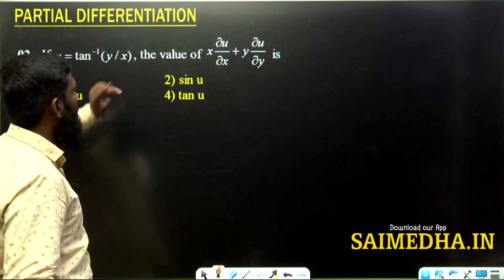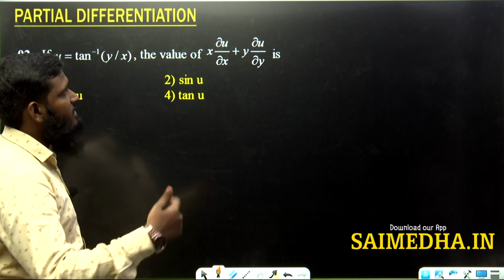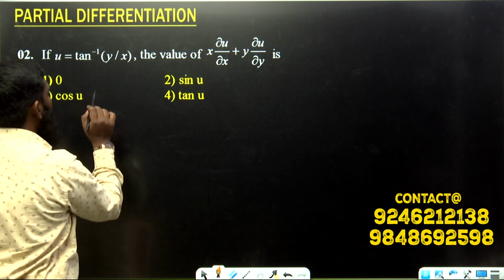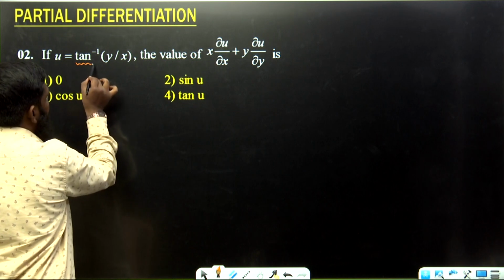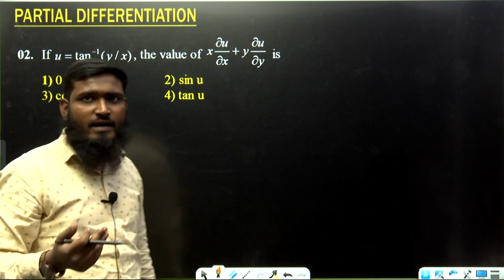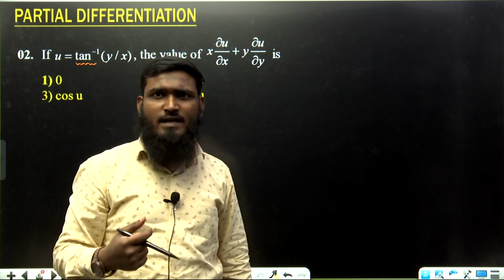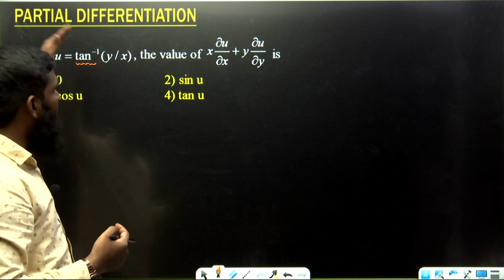If u is equal to tan inverse of y by x, then find the value of x into dou u by dou x plus y into dou u by dou y. Same question we are having over here, but whenever we get this type of trigonometric part, inverse trigonometric, logarithmic, exponential, like these different types of functions, we have to send them to the other side.